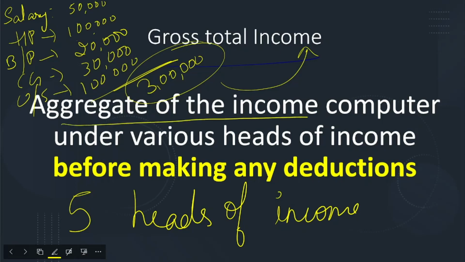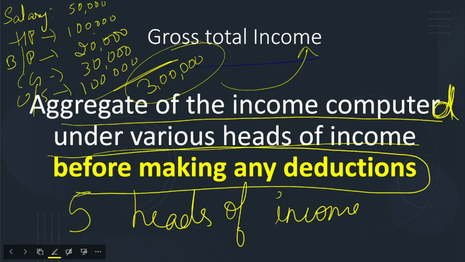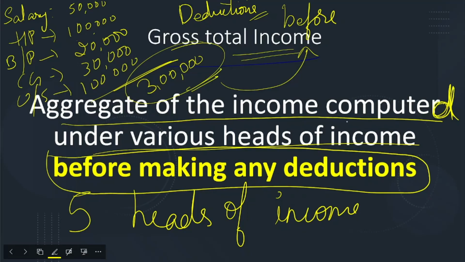Means the aggregate of income computed under various heads of income. This is a very important point: before making any deductions. So here I have not made any deductions. Deductions means you will get certain deductions. As I told you, if you have a home loan interest, then you will get a deduction. So before deducting any amount, whatever income you have is known as gross total income.